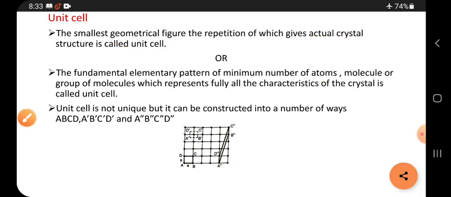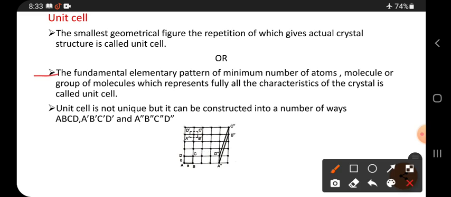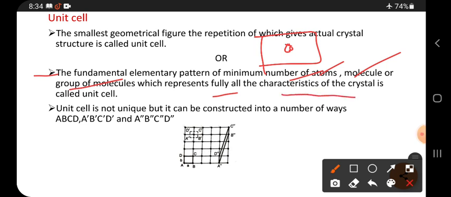Unit cell. One more definition is there: the fundamental elementary pattern of minimum number of atoms. That means the figure must contain at least one atom, or molecules. Here, the minimum number of atoms, molecules or group of molecules which are present, which represent fully all the characteristics of the crystal, is called a unit cell.